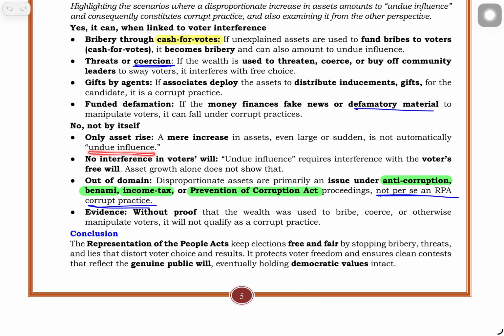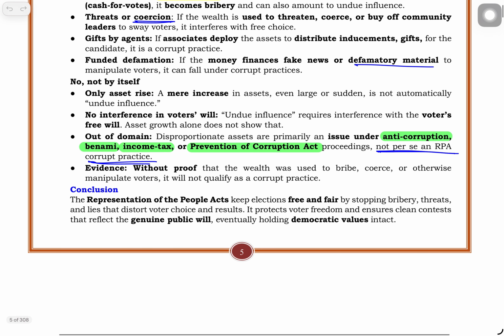Suppose you got a salary hike. Automatically it will not lead to undue influence in your society, nothing like this. No interference in voters. Undue influence requires interference with the voters' free will. Asset growth alone does not show that.